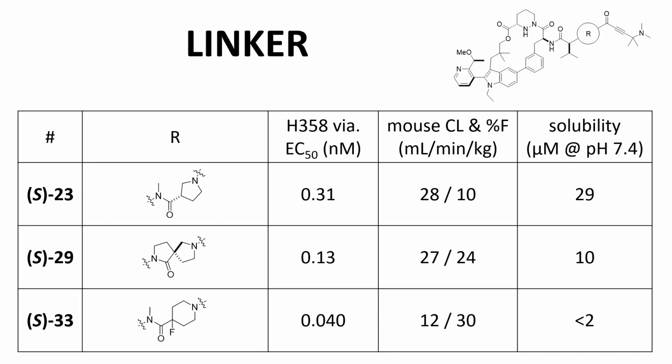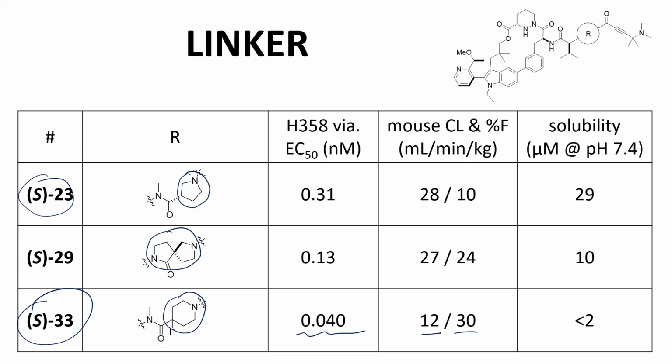In the paper, the authors reported nearly 10 different linkers. I suspect they tried more. I'm just showing 3: the parent in the series, compound S23 with the pyrrolidine ring, this spirocyclic analog, and finally a piperidine analog, compound S33. Again, the MedChem team managed to achieve further gains in cellular potency. The bottom compound also had reduced clearance and improved oral bioavailability in mice.